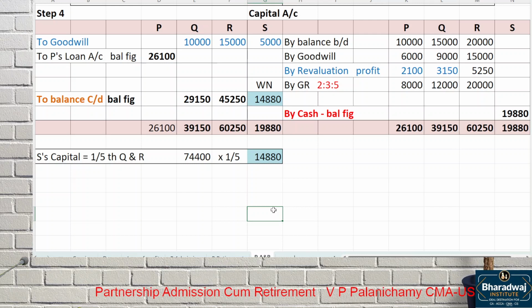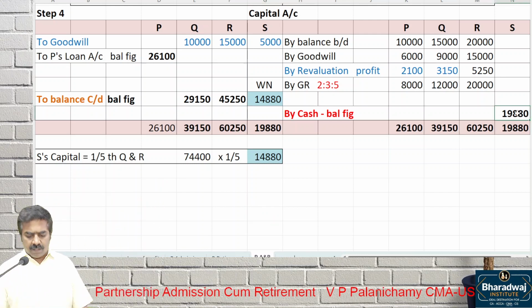Loan account. The new partner brings in cash based on the information. This 19,880 is the balancing figure.